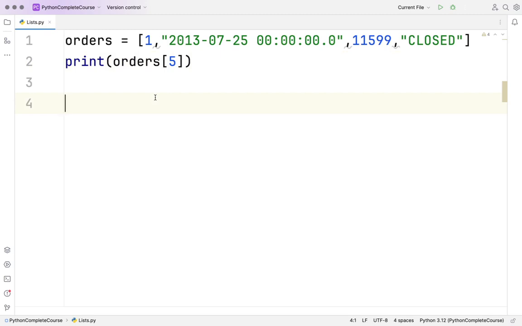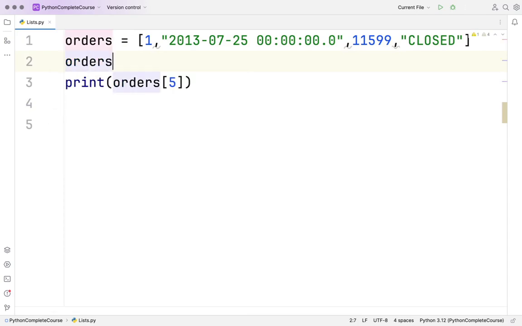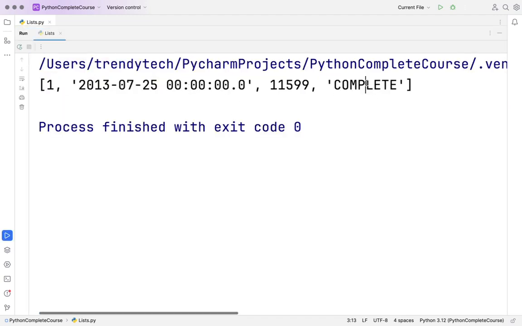Now I will show you how to mutate the list. Let's say I take orders of 0, 1, 2, and 3. I want to change the order status. Instead of closed, I want to make it complete. Now if I print orders, you see this is complete.